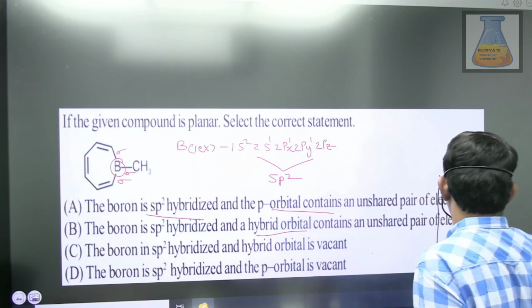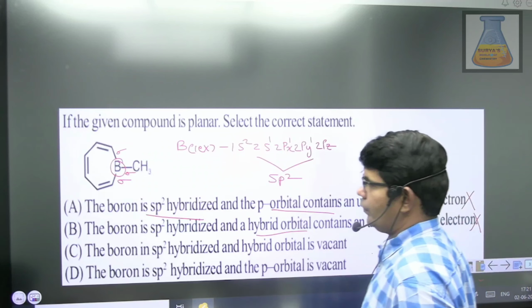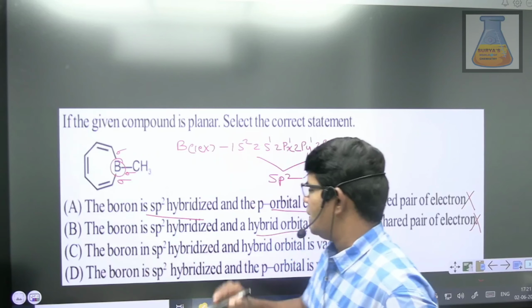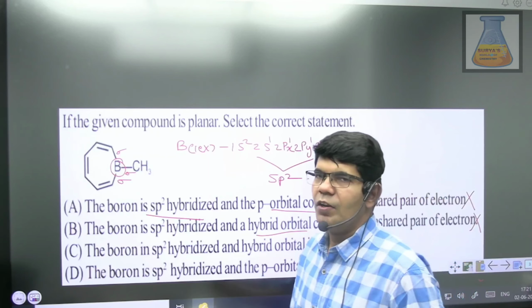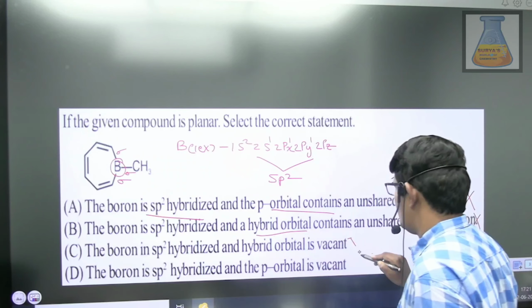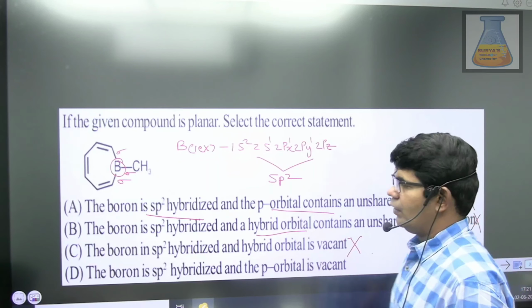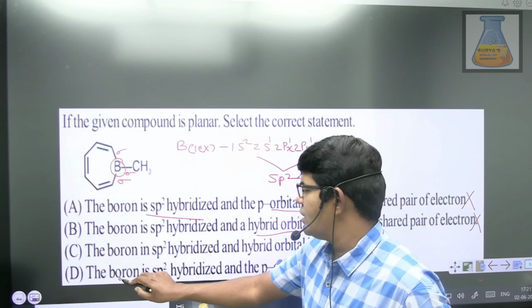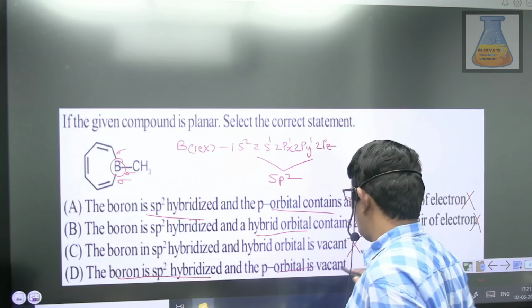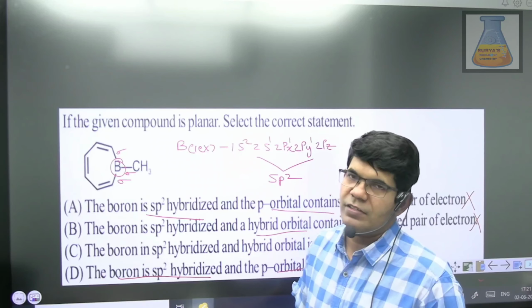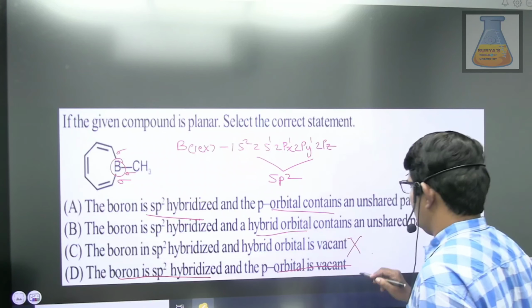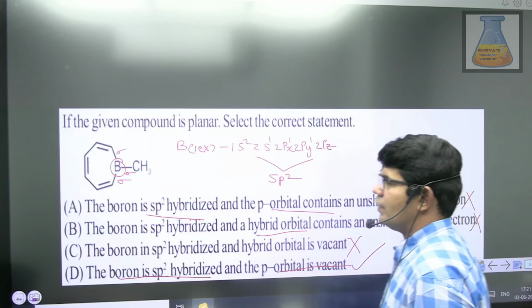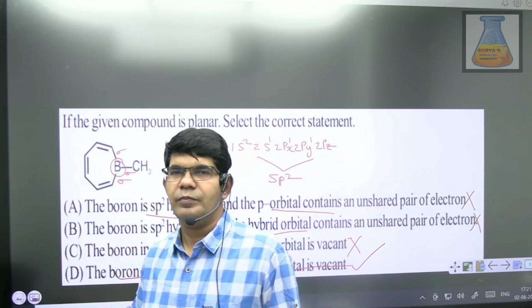So the second statement is also incorrect. Third one: the boron is sp2 hybridized and the hybrid orbital is vacant. No, this is also a wrong statement. And the last one: boron is sp2 hybridized and the p orbital is vacant. Yes, it is sp2 hybridized and it has a vacant orbital. So definitely this is the right statement.